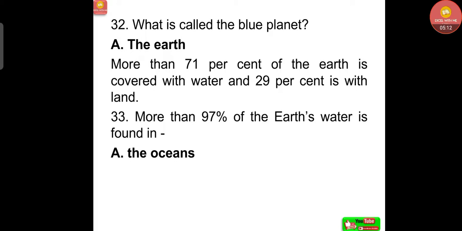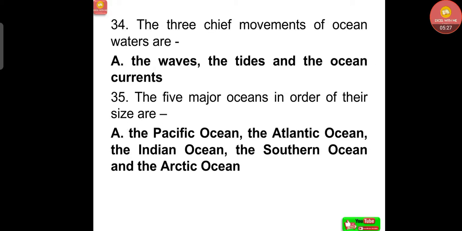Now, what is called the blue planet? Obviously, the Earth. More than 71% of the Earth is covered with water and 29% is land. More than 97% of the Earth's water is found in the oceans. The three chief movements of ocean waters are the waves, the tides and the ocean currents.